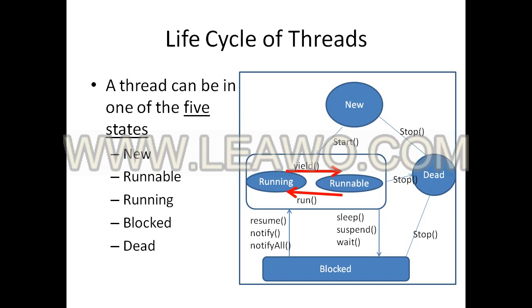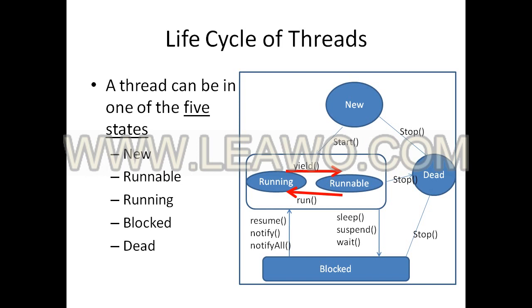Sometimes the thread can be moved to the dead state using the stop method, and a few methods can stop or block the execution of our thread. The blocked state threads are still alive, but not in the runnable state.